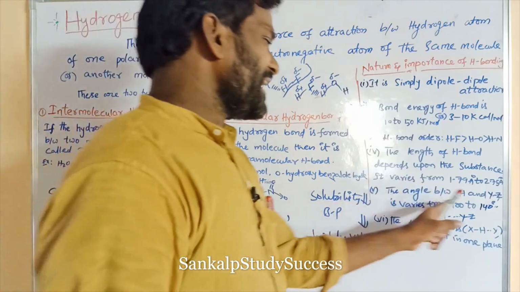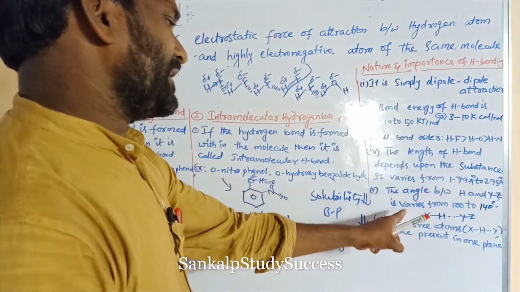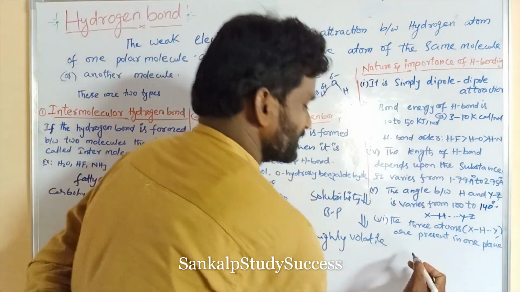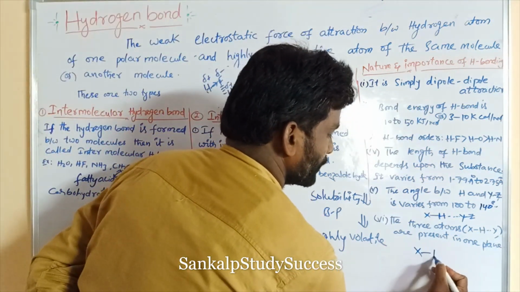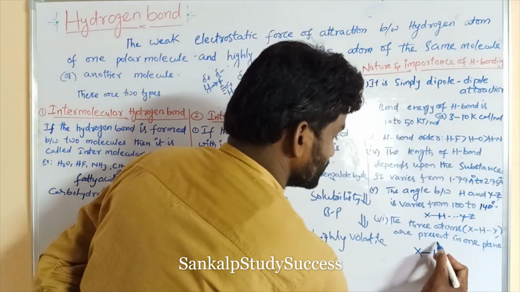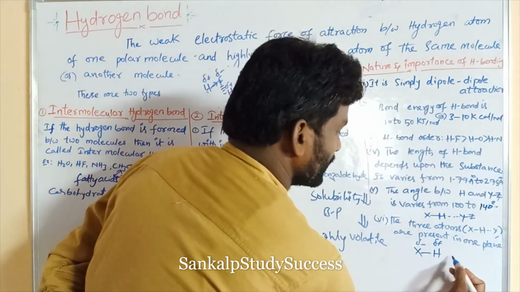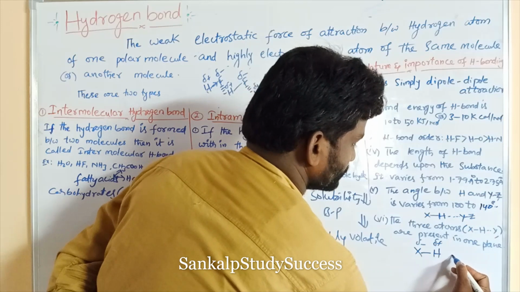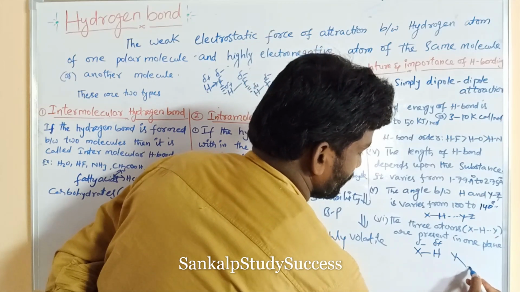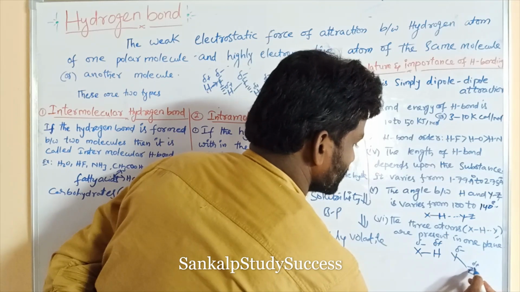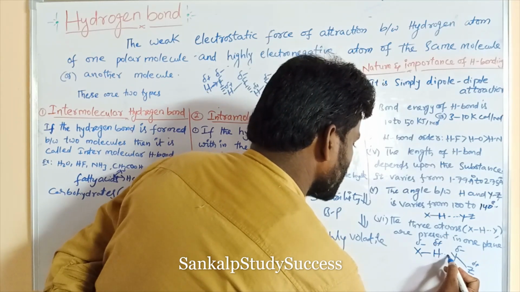Next, the angle between H and YZ varies from 100 to 140 degrees. Suppose this is a polar molecule XH, so this is delta plus, this is delta minus. Now we take another molecule like YZ, so this is delta minus, this is delta plus. Here this is the hydrogen bond.